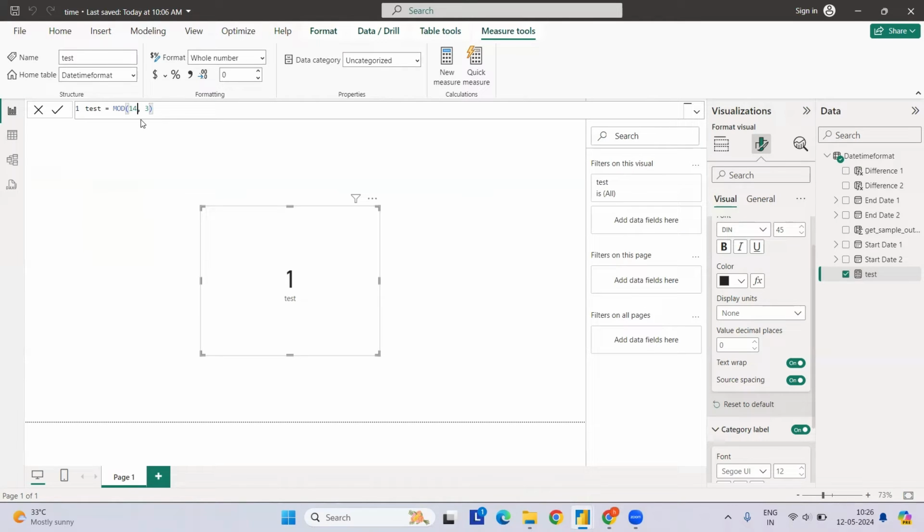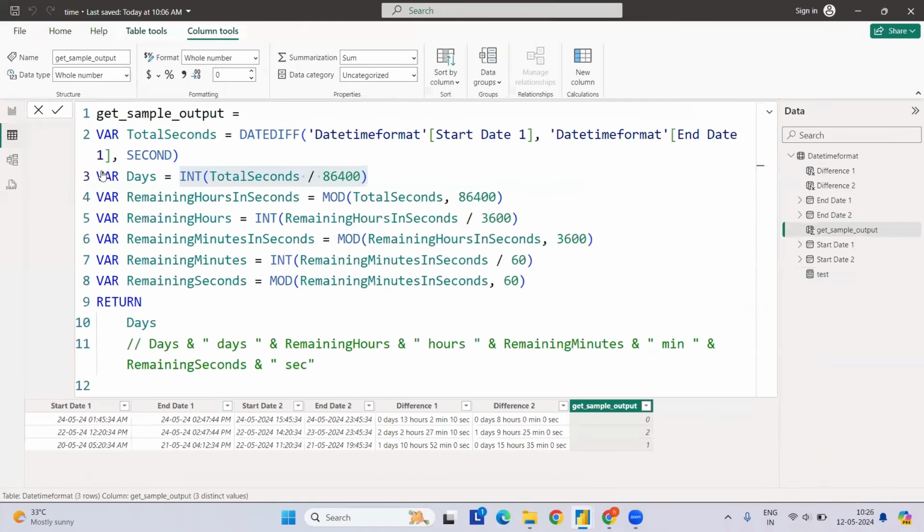Let's take 14. If 14 is divided by d, it's like 4 point something. So the 2 is the remainder. The remainder part will be returned as an output. The 2 is the remainder because this 2 corresponds to 0 days and hours. For that hours component, we need the mod, the remaining whatever it is.